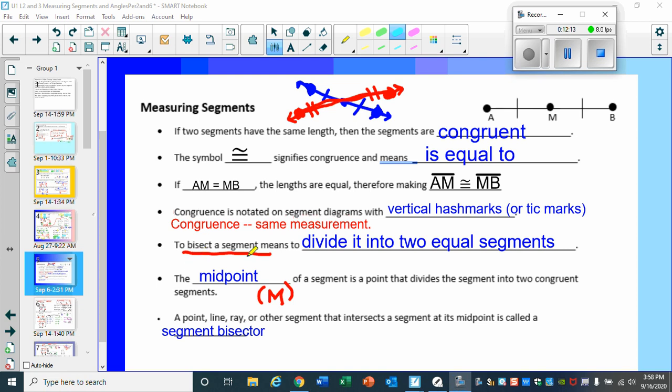Now, very important: to bisect a segment is to split it into two equal smaller segments. The midpoint is the point that divides the segment into two congruent smaller segments. So in this case, M is your midpoint. It is splitting the segment from A to B into A to M, then M to B. And a point, line, ray, or other segment intersecting a segment is the segment bisector. So in this case, point M is your segment bisector, right in the middle.